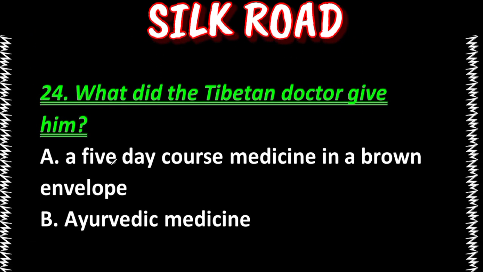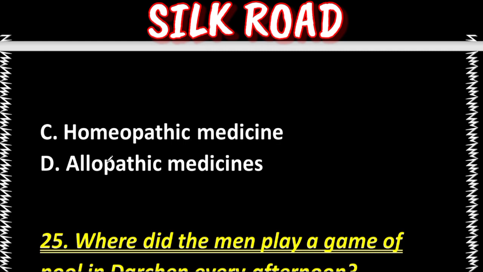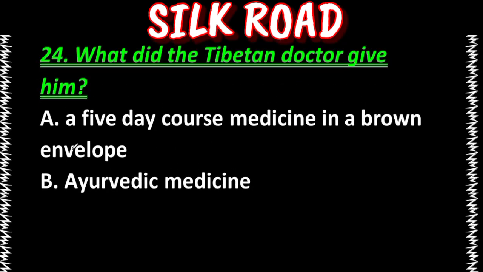Next question is, what did the Tibetan doctor give him? A 5-day course medicine in a brown envelope, Ayurvedic medicine, homeopathic medicine, allopathic medicine. Our answer is option A, a 5-day course medicine in a brown envelope.